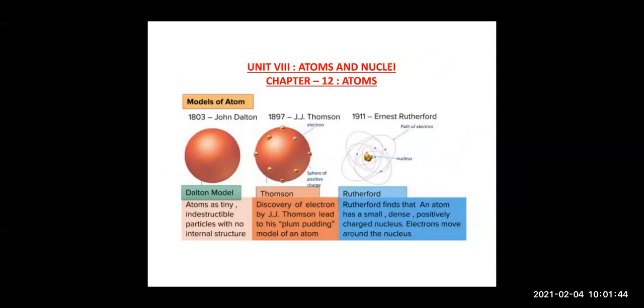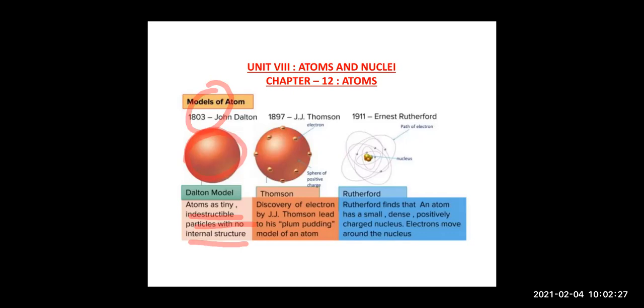So children, various scientists gave models of the atom. Firstly, in 1803, John Dalton proposed the atom to be a tiny indestructible particle with no internal structure. He said that the atom is the smallest of all. Atom cannot be broken down, it cannot be divided, and it has no internal structure. Right? And he called his model the Dalton model.